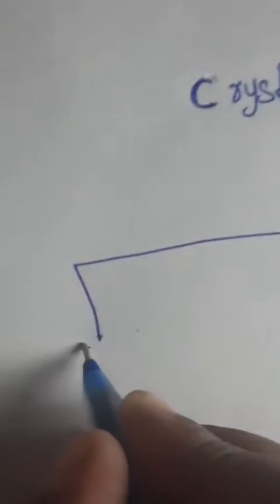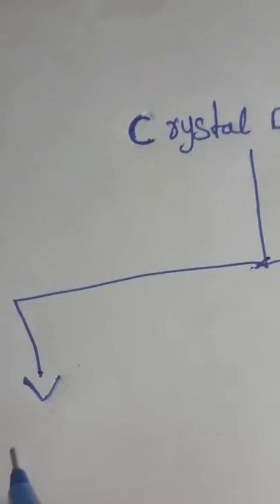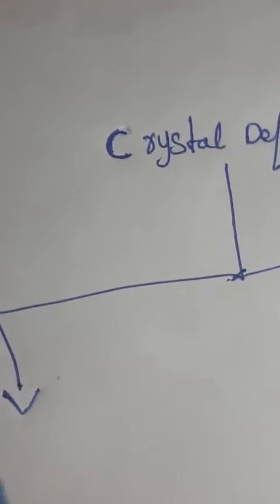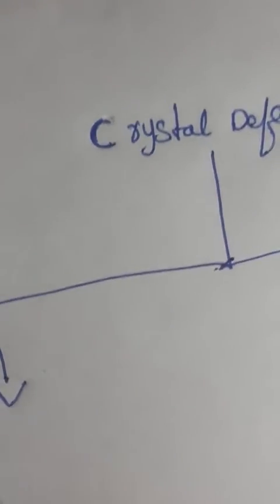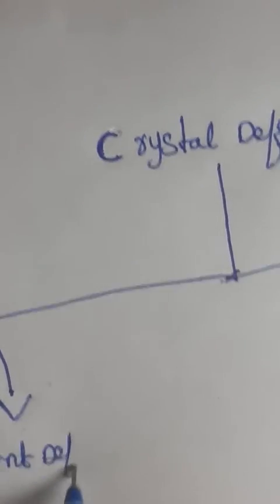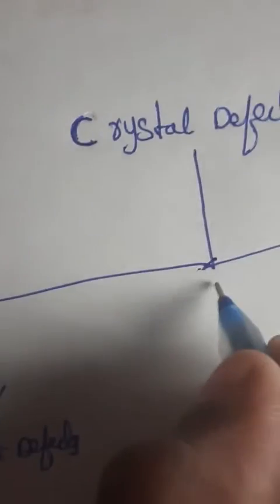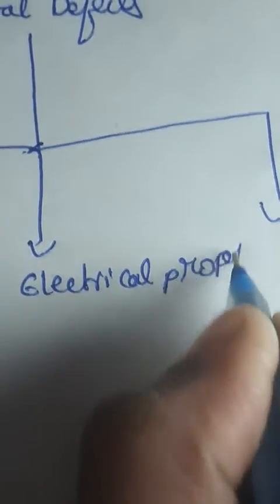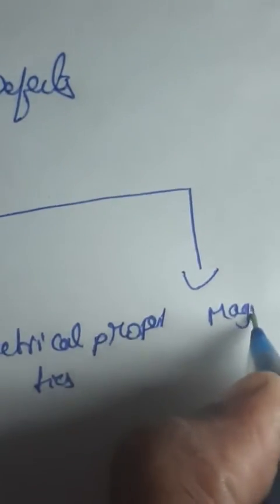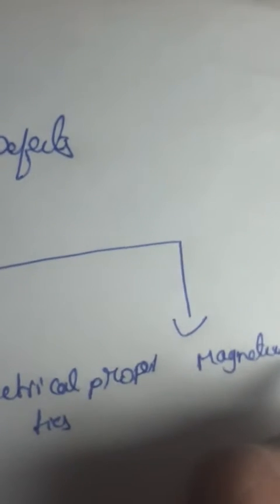First one is point defect, next one electrical properties, next one magnetic properties.